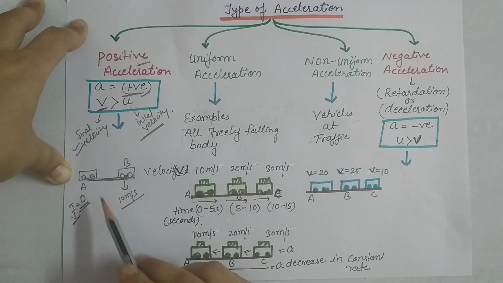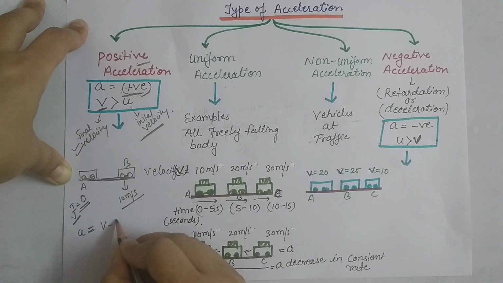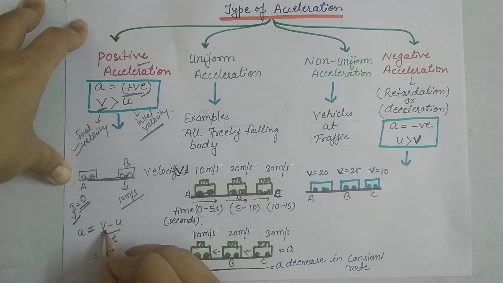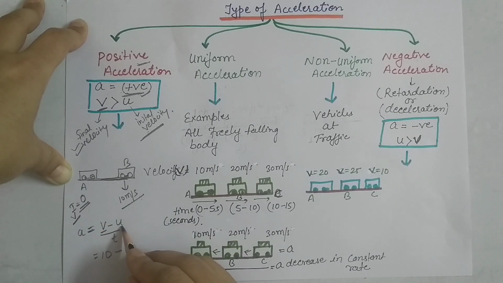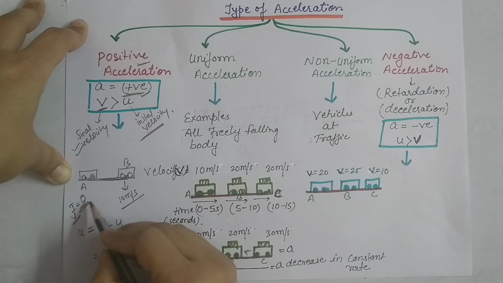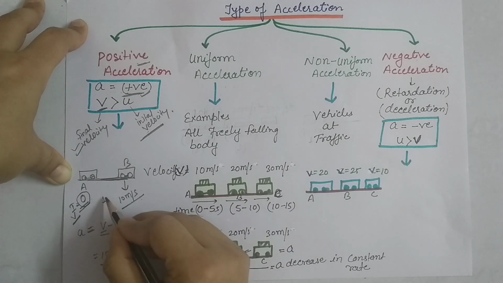So what we are finding here is acceleration, and to calculate it we put in the formula: a is equal to v minus u by t. V is your final velocity. So what is the final velocity? 10 meter per second, and u is your initial velocity, which is 0, and the time is 1 second.